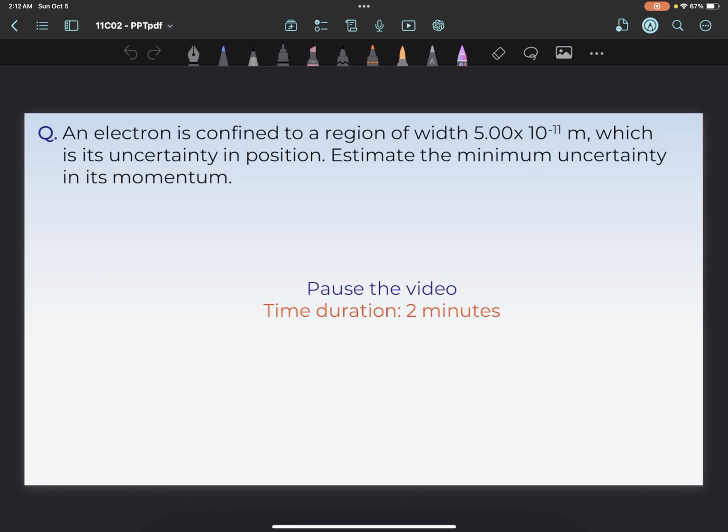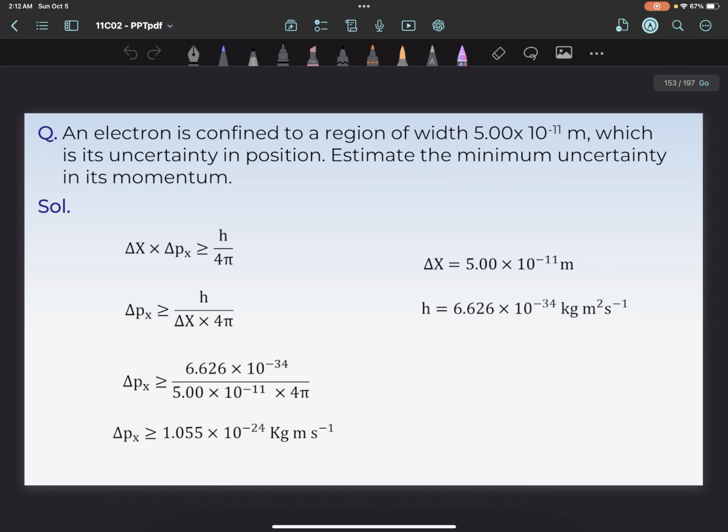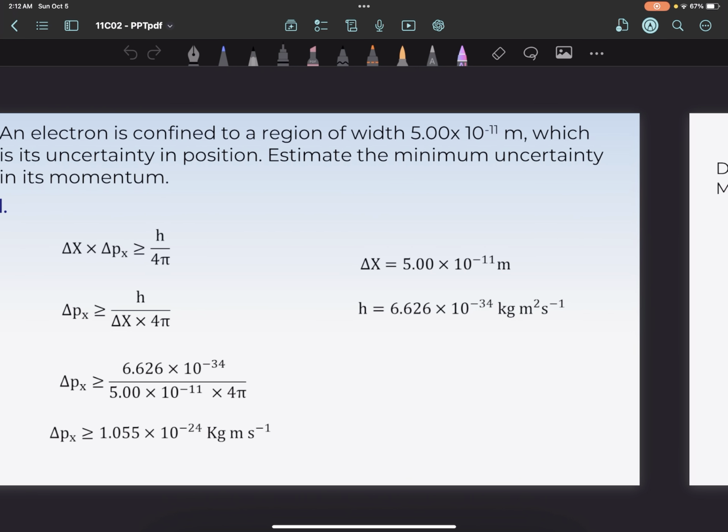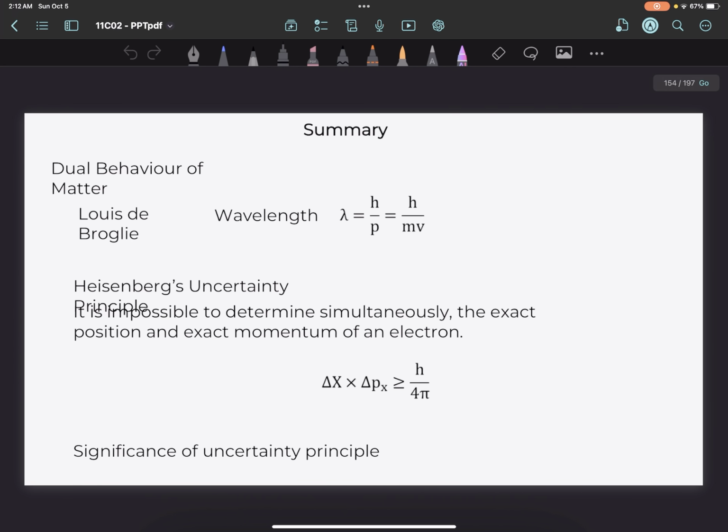Here they have asked: an electron is confined to a region with width 5, which is the uncertainty in the position. Estimate the minimum uncertainty in the momentum. Momentum is equal to h by 4 pi. Here they have given all the values. We have to find p. So p is equal to h by 4 pi, and with the values given, it will come to approximately 1.5 into 10 raised to minus 24.